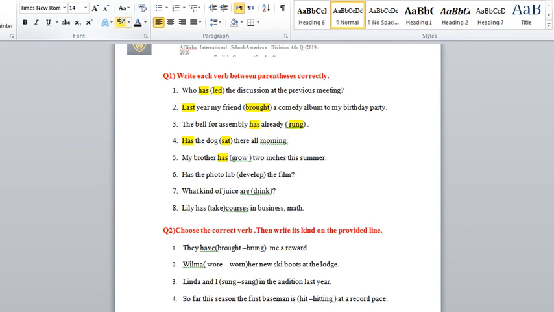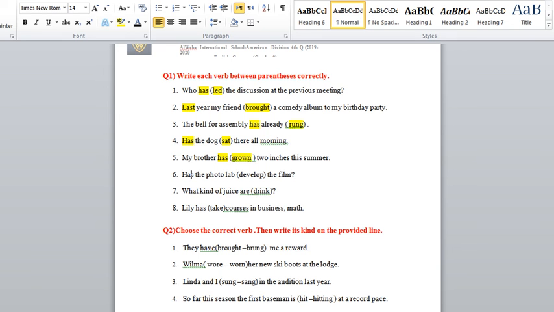And remember, there is a group of verbs where I add just n to the present form to make the past participle form. This is exactly what I did right now. I just added n to the end of the present form and made the past participle form of grow. It's grew and grown.